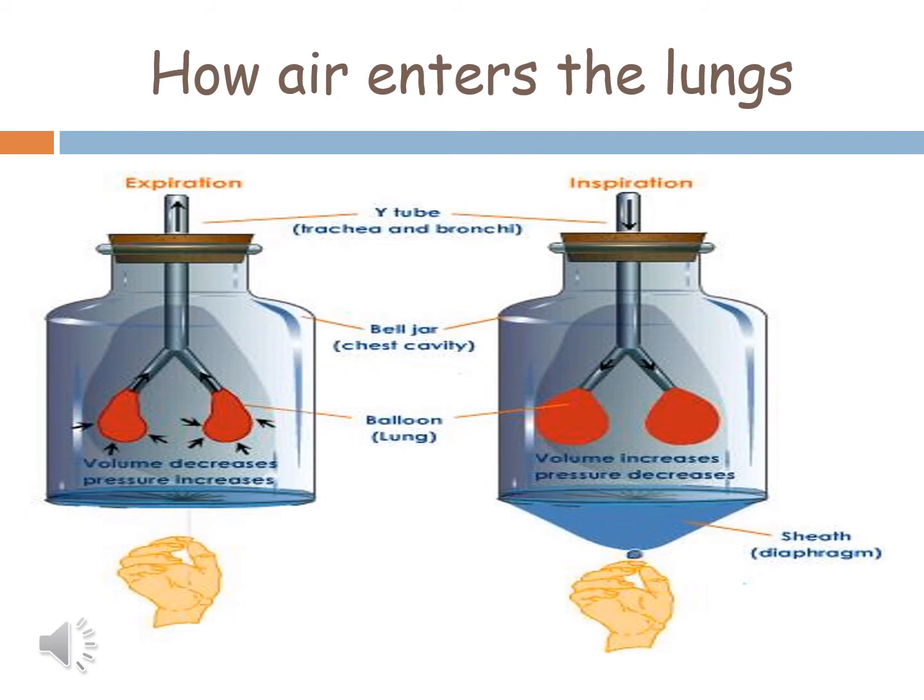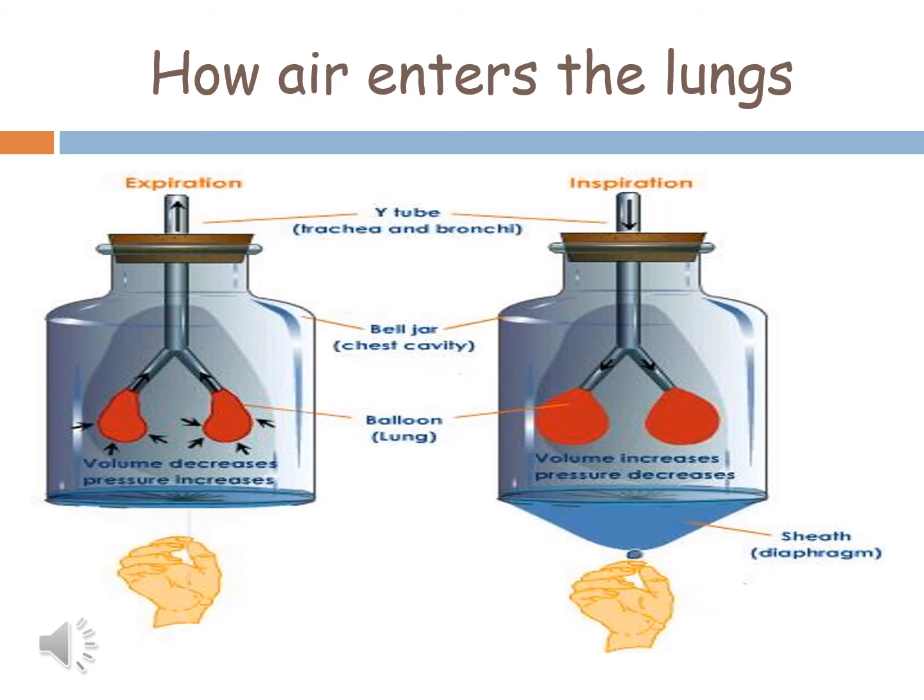Now let us try to understand how air enters the lungs. You can understand this with the help of this activity. In this activity, a glass bottle or plastic bottle has been taken, in which a Y-shaped glass or plastic tube has been placed, and two balloons are attached to this tube.